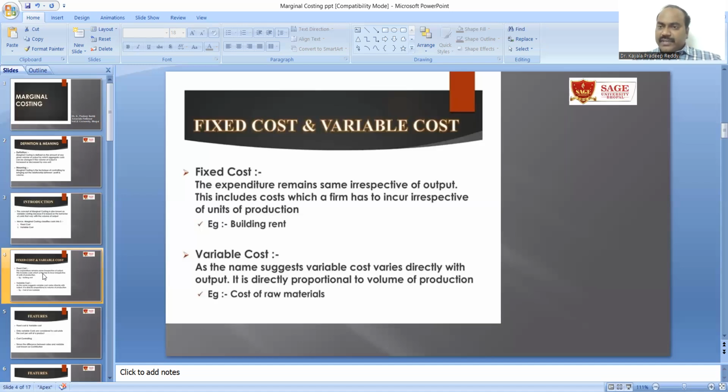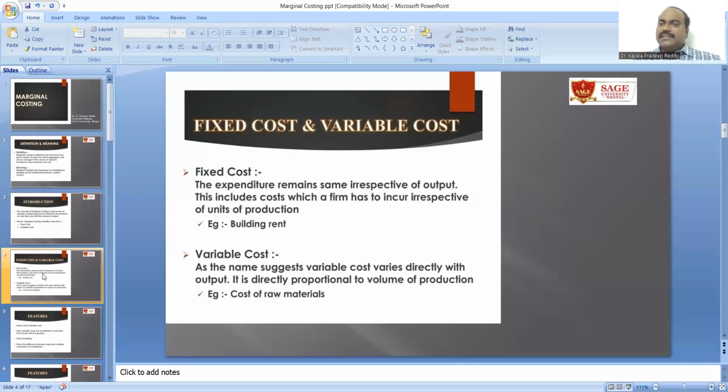The second one is the variable cost. As the name itself suggests, it is variable; it changes according to the volume of production, such as the cost of raw material. For example, you go to the vegetable market to purchase vegetables. This week you will see different pricing of the products compared to the pricing of the vegetables available next week or the previous week. Since they are variable, you have to see the cost at which they are varying.